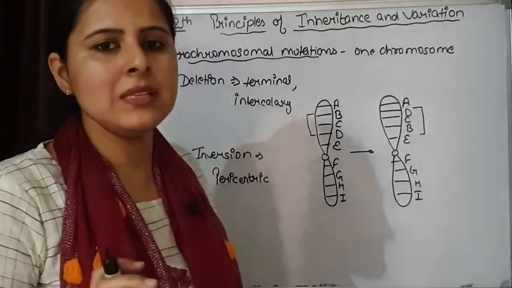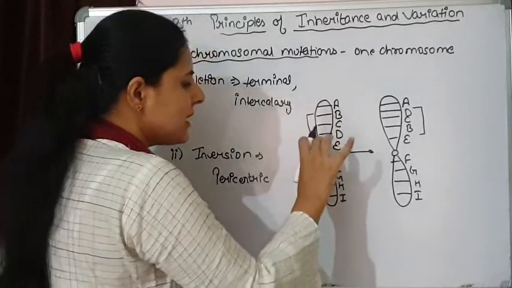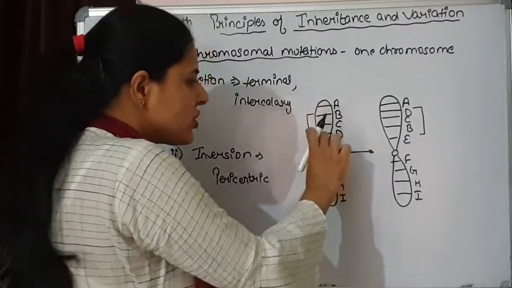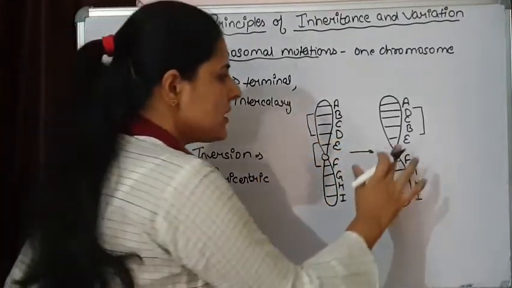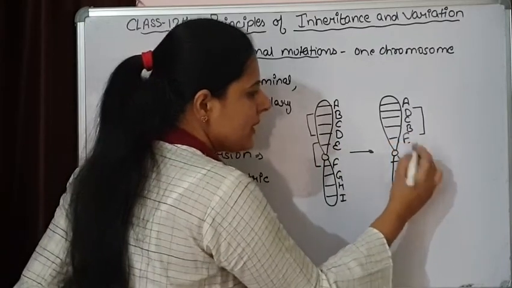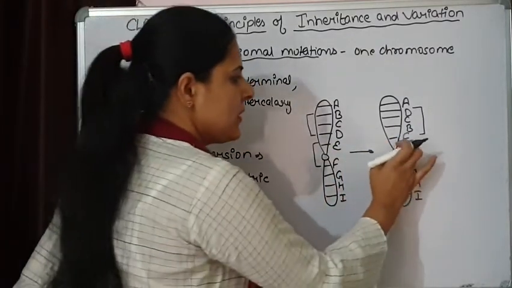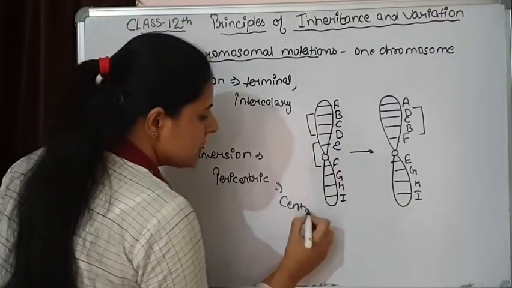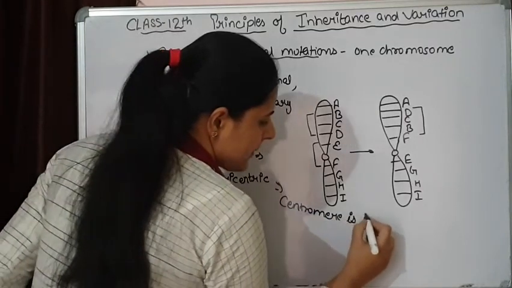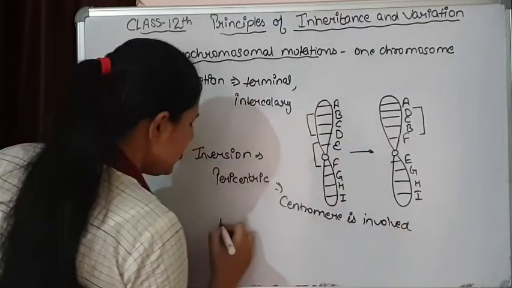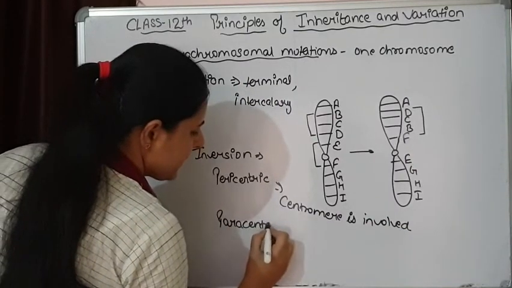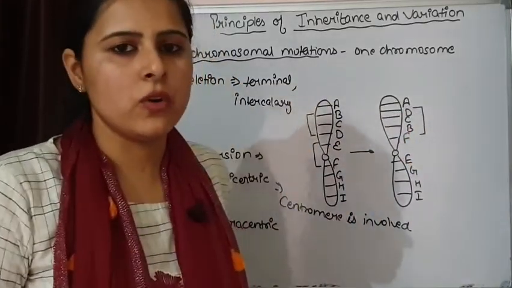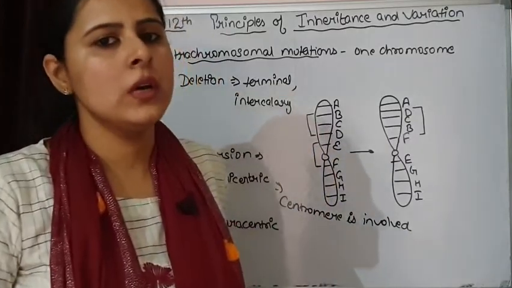Pericentric inversion simply means the inversion is taking place in the region where the centromere is also involved. Suppose this is the situation. If inversion is going to take place in this region, then F is going to come here and E is going to come here. So this is a pericentric inversion in which the centromere is involved. Another one is paracentric inversion, which I have just shown you above, where the centromere is not involved. So this is how inversion takes place.